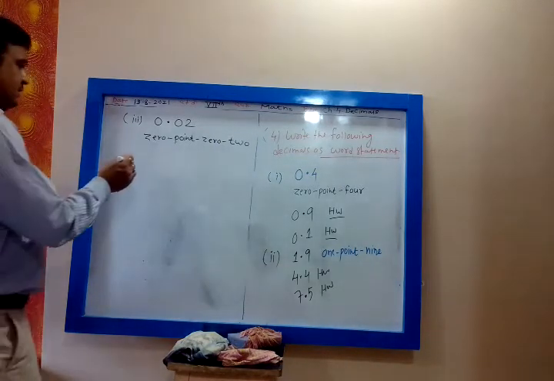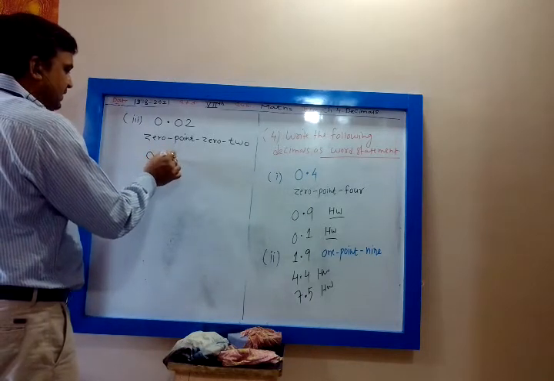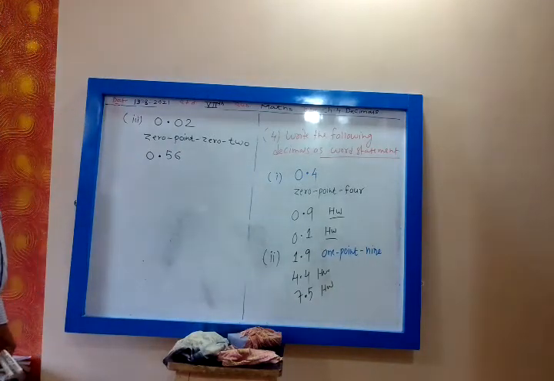Okay. Then 0.56. You don't read fifty-six, my dear. You will pronounce it as zero point five six.